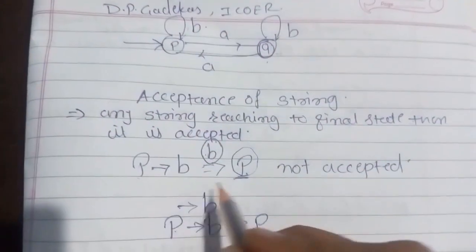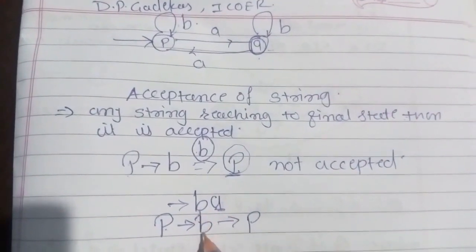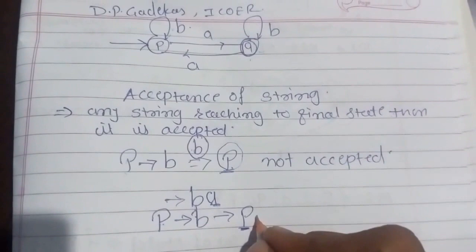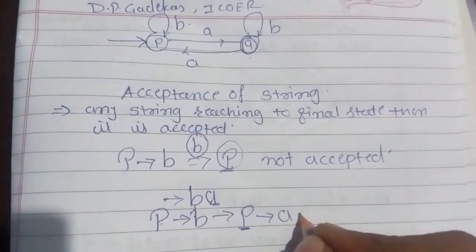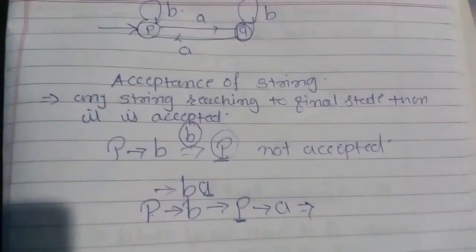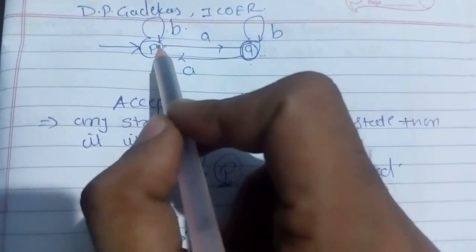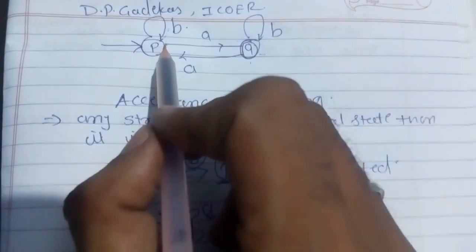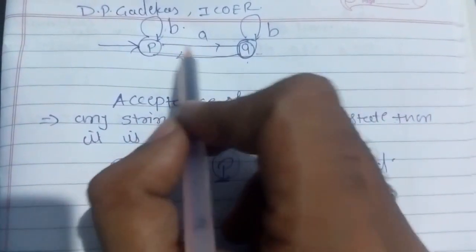Then what input is remaining? a. We have taken b, now a is remaining. And the state is p. So if I give a to p, what is the output? Always take the forward direction transitions. a is going from p, so we'll consider this one.